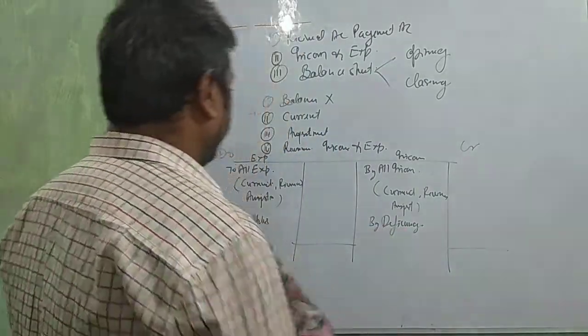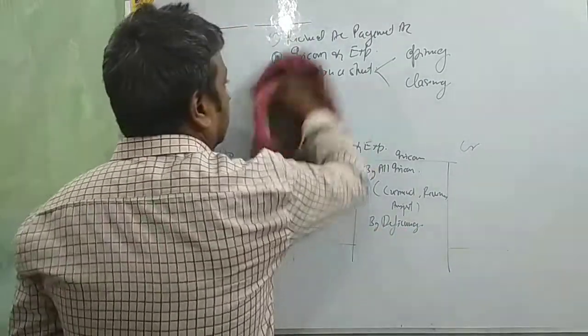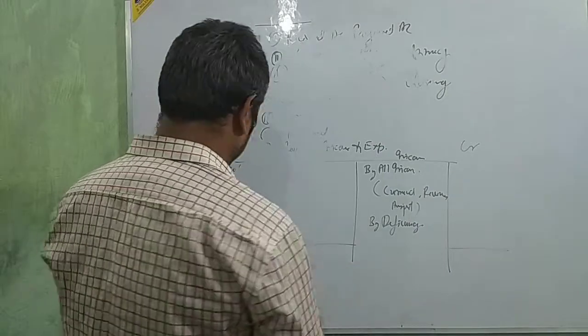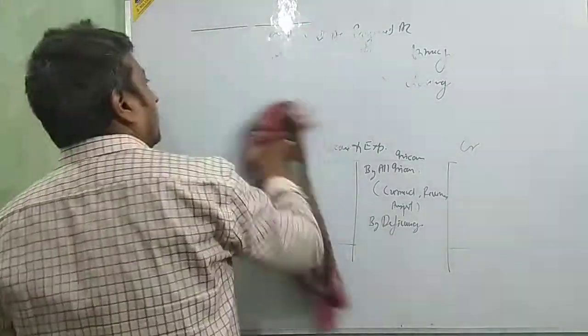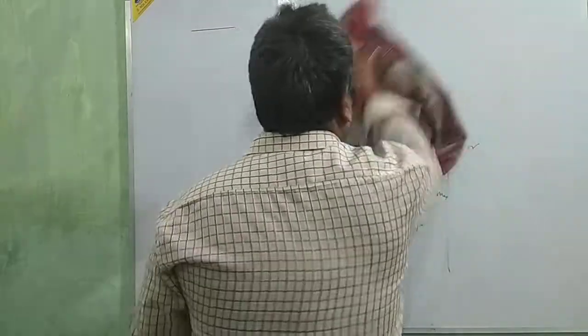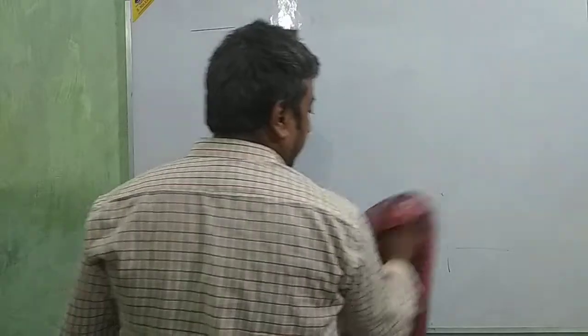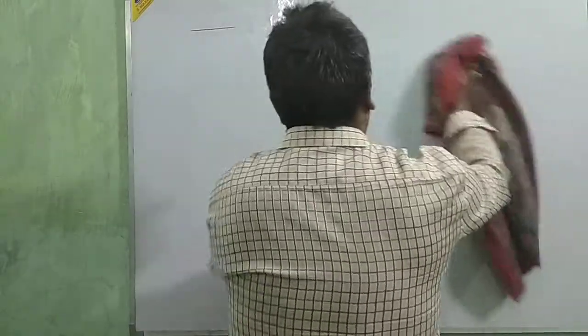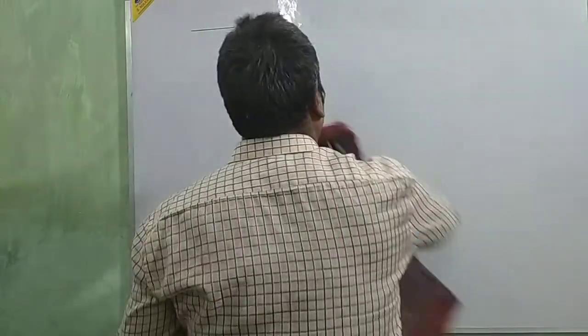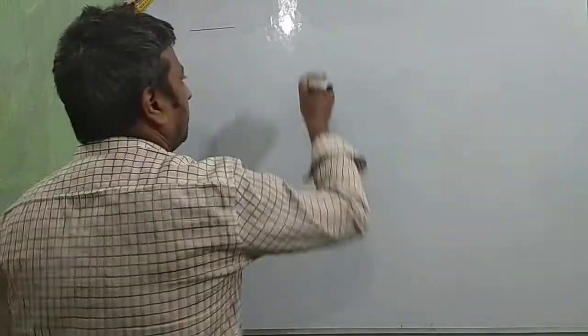Now go for the balance sheet. Two balance sheets we are going to make: one is opening and second is closing. The rule for making the balance sheet is the same. In the opening balance sheet we show all the heads related with the old year, or you can say last year, and in the closing balance sheet all the heads related with the current year. Now just see the opening balance sheet.